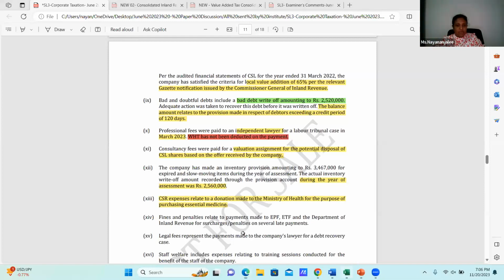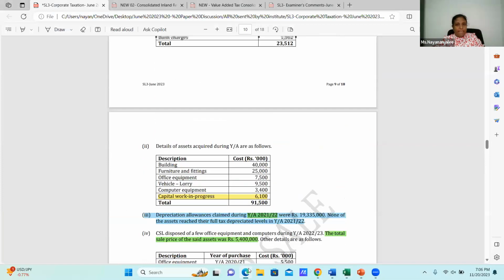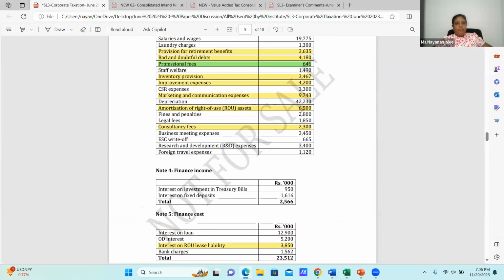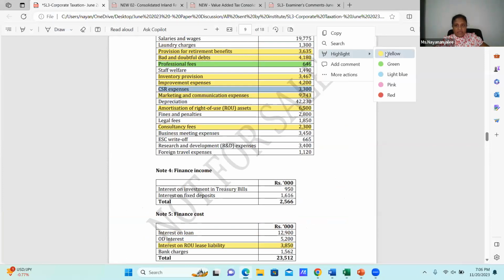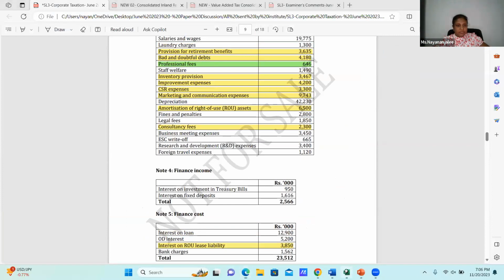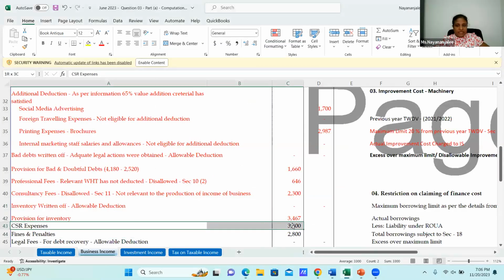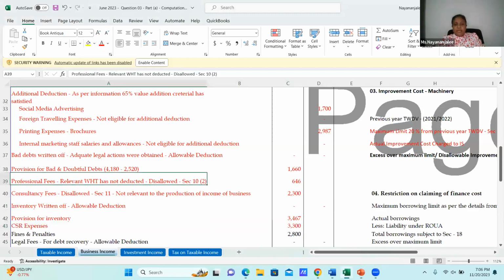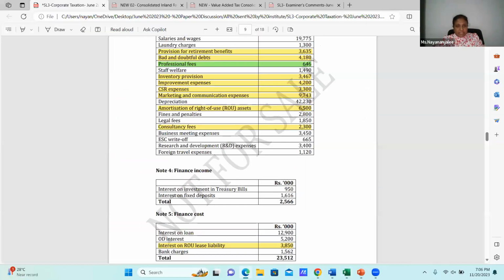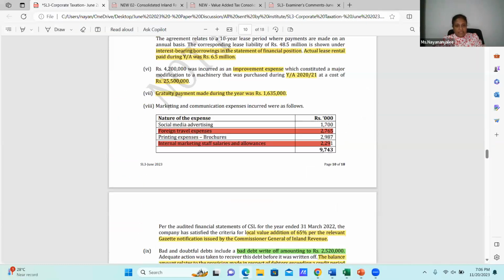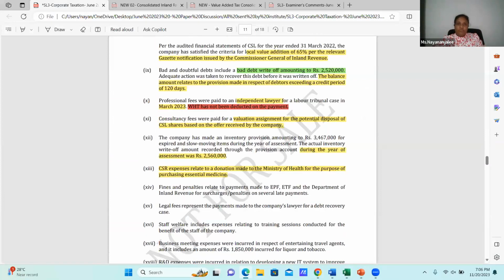Then let me disallow the CSR expenses as charged to the income statement, which is 3.3 million. This entire 3.3 million we need to disallow. CSR expenses 3.3 million should be disallowed. Done. What is the purpose of the CSR expenses? It is given to the government, the Ministry of Health, for essential medicine.